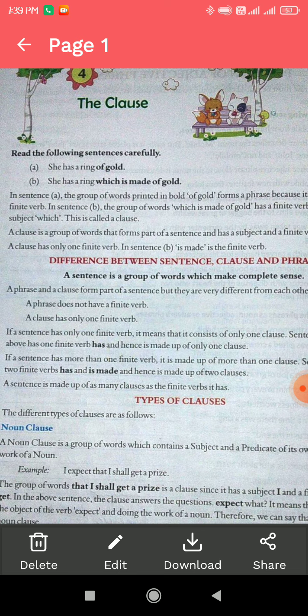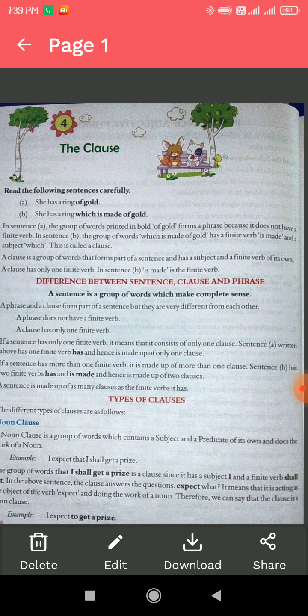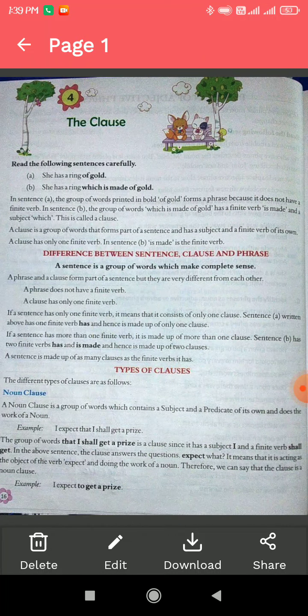In sentence A, the group of words printed in bold, of gold, forms a phrase because it does not have a finite verb. A phrase does not have a finite verb, whereas a clause has a finite verb. In sentence B, the group of words which is made of gold has a finite verb, is made, and the subject, which. This is called a clause. The subject is which, printed in bold font. So which is the subject, is made is the verb, of gold is the predicate.